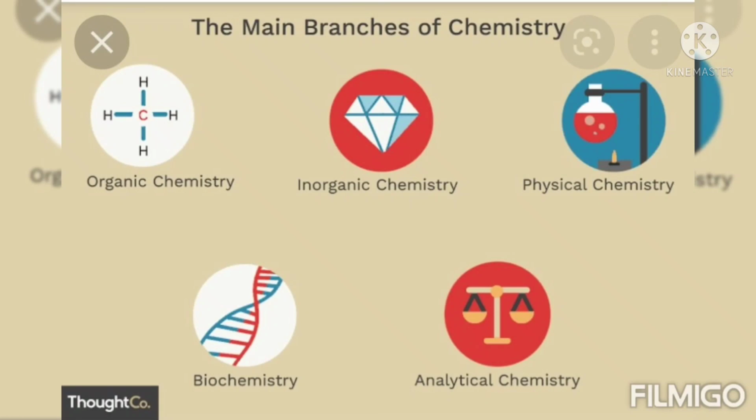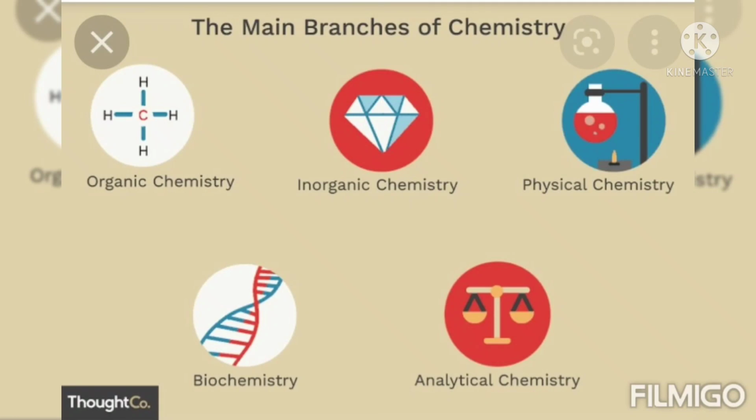We see first the methane structure, that is organic chemistry. Inorganic chemistry is other than carbon-containing compounds. Physical means the theoretical and mechanical aspects, that means enthalpy, entropy and heat changes, all of which are included in physical chemistry.